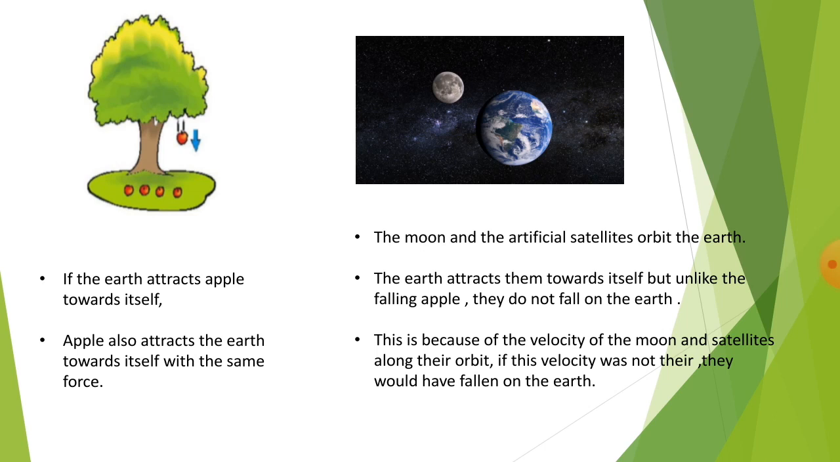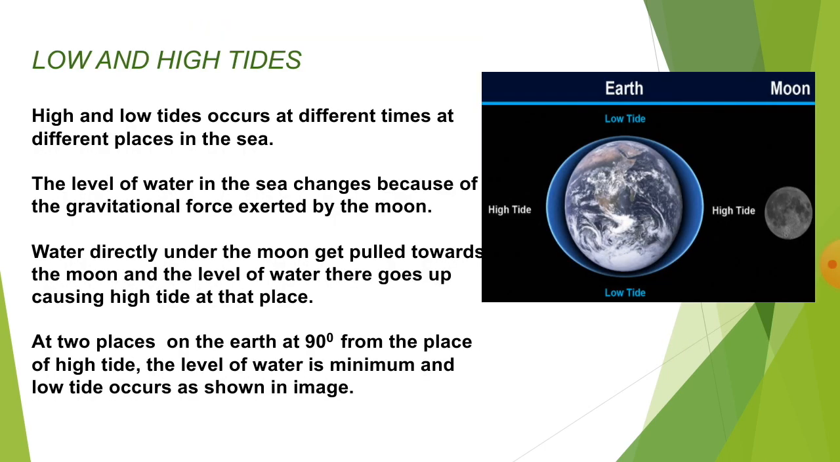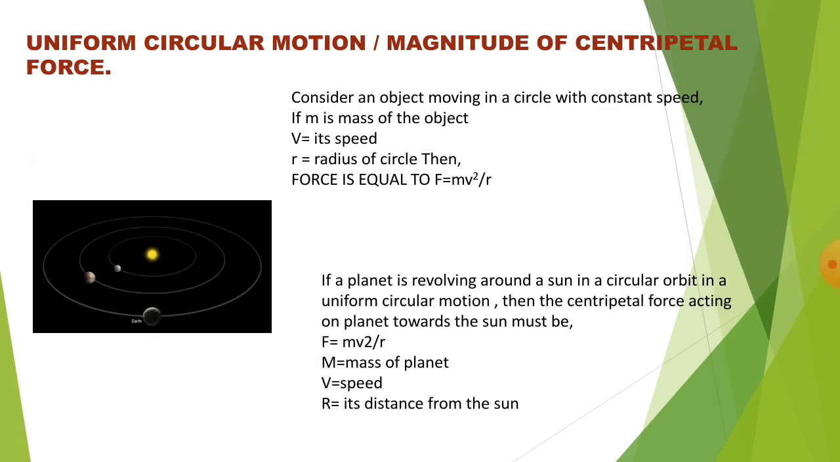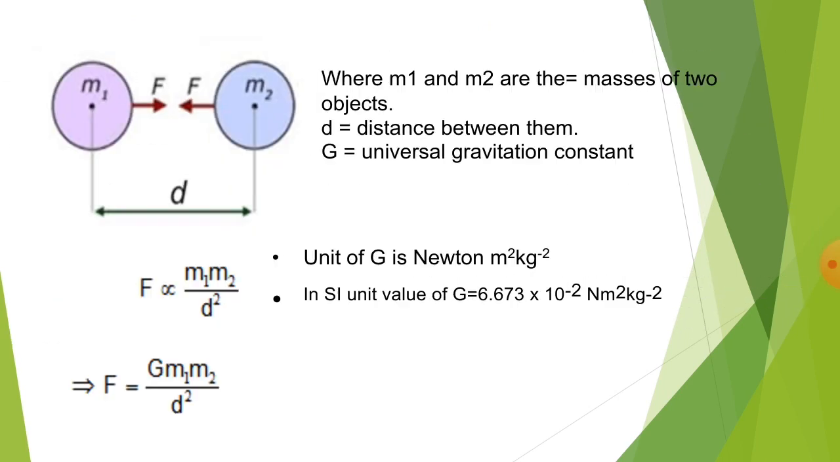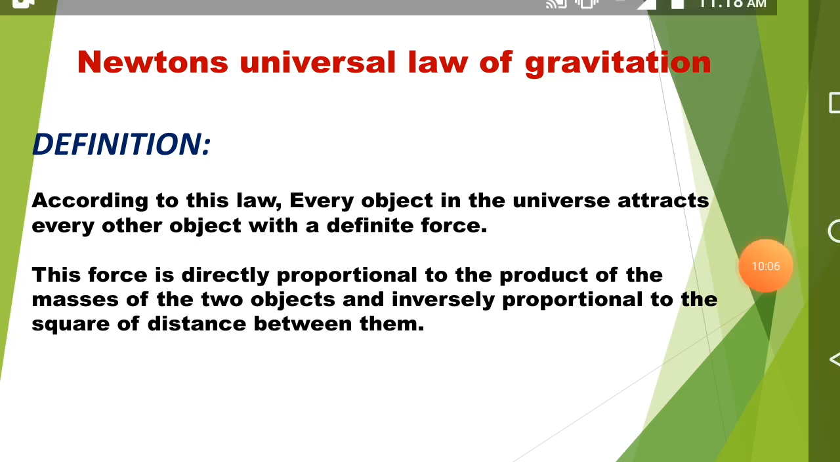So students, I hope you are clear with this. We have seen earth's gravitational force, then low and high tides, speed. You have to remember this theorem, it is very important. Then uniform circular motion. Yes, F is equal to m1 m2 upon d square. This is very useful for your numericals and for Newton's universal law of gravitation. I hope you all are clear with this.